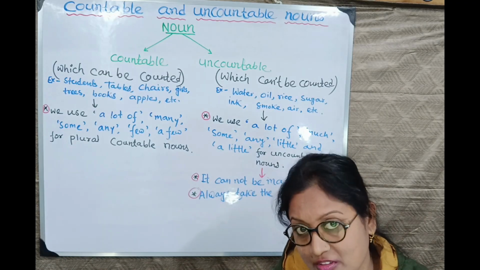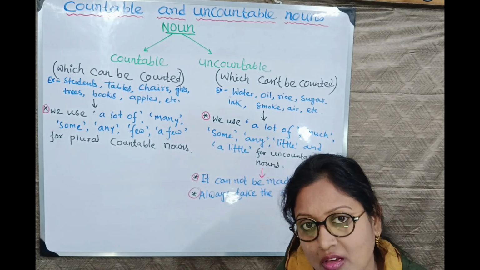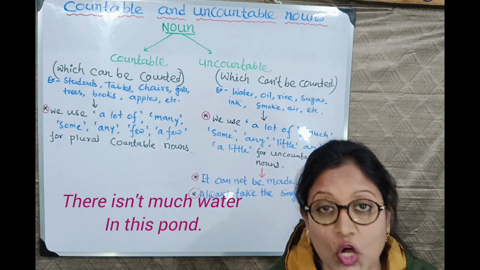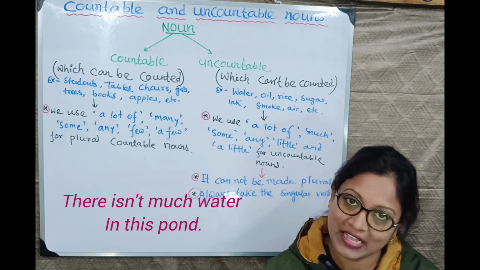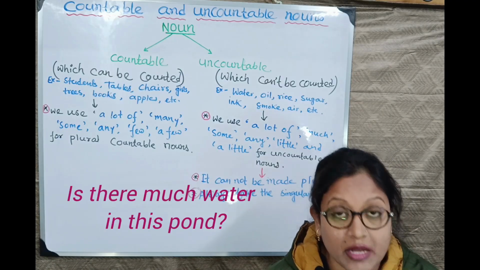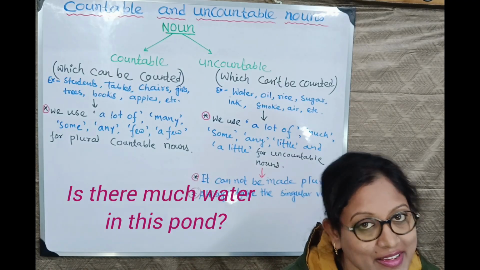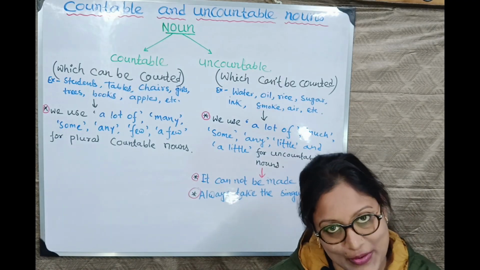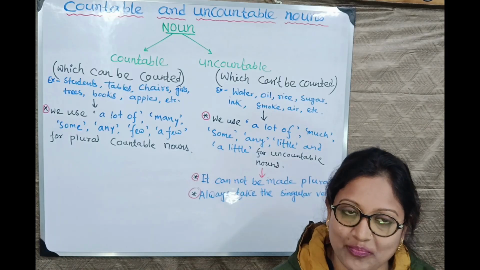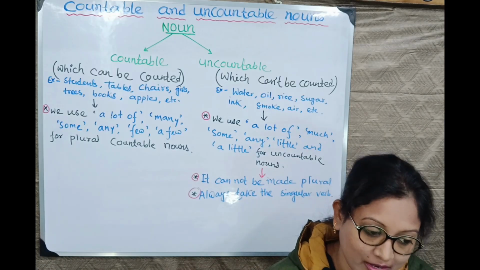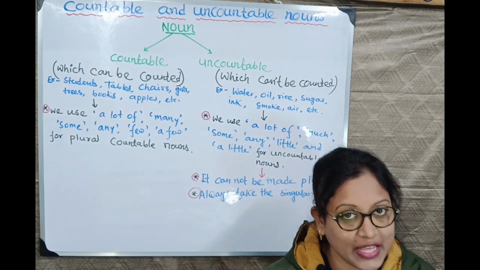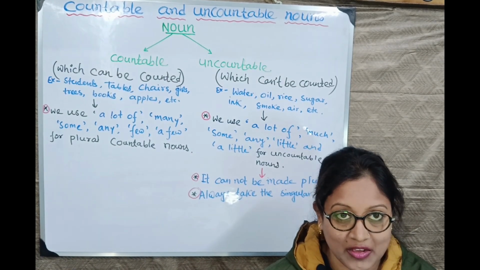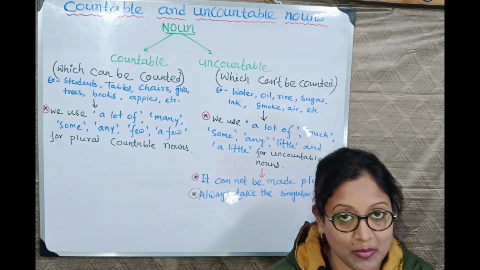What will be in negative? This is an affirmative sentence. In negative, there is not much water in this pond. Clear? Is there much water in this pond? Question mark, okay? I hope it is clear. So we have learned countable and uncountable, singular and plural, singular verb and plural verb.